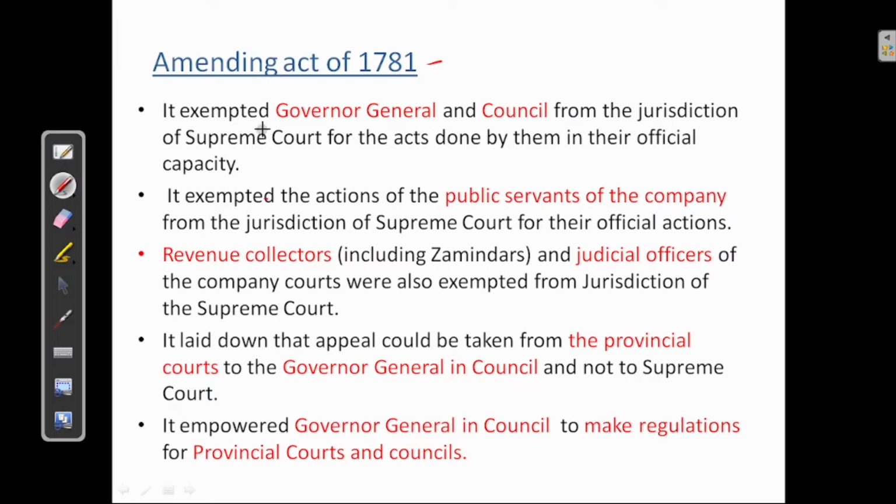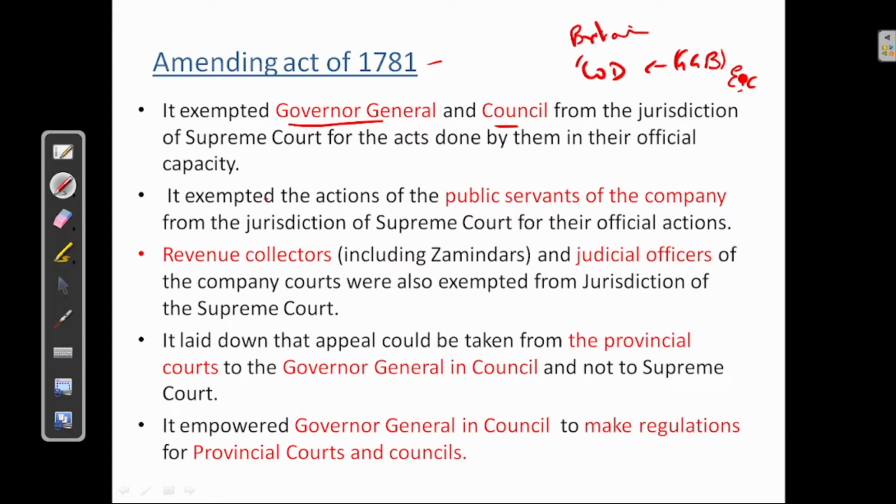It exempted the Governor General and Council from the jurisdiction of Supreme Court for acts done by them in their official capacity. See, earlier we have seen GG of Bengal, who is in the East India Company, that is in India. He should report to the Court of Directors, which is in Britain, right?